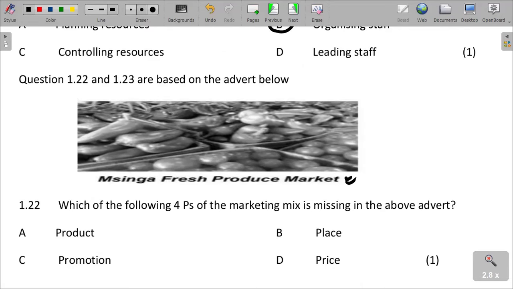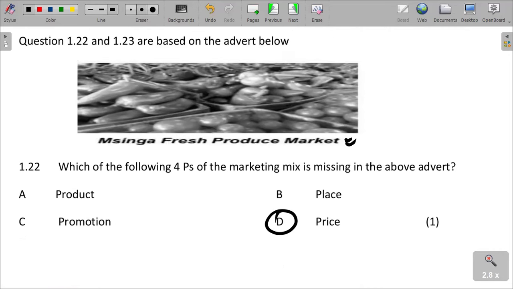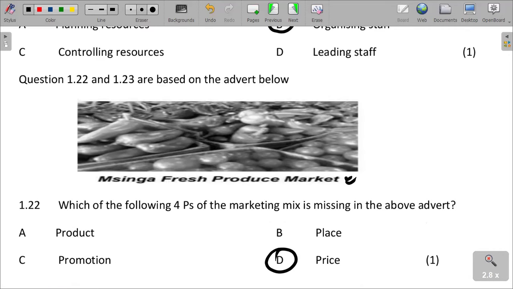When you look at this, what we need to understand is what is missing in this case. We are saying that there is the product. We can see that the place is Musinga Fresh Market Produce. We have got the promotion. It is the price that is not shown. We don't know the price. In the marketing mix, the price is not indicated. So we are saying price is not there.